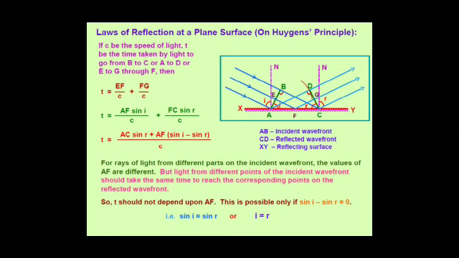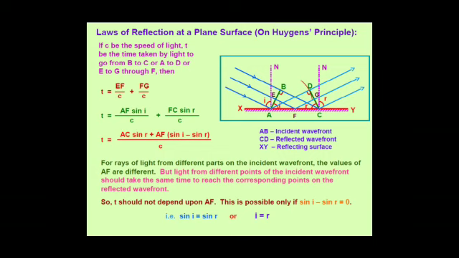CD that we obtain now is the reflected wavefront, which makes an angle r, that is the angle of reflection, with the surface XY. The time taken by all the rays from the incident wavefront AB to reach the reflected wavefront CD will be the same. Let us consider this time to be t. Now consider the ray at point E. The time taken by it will also be t.